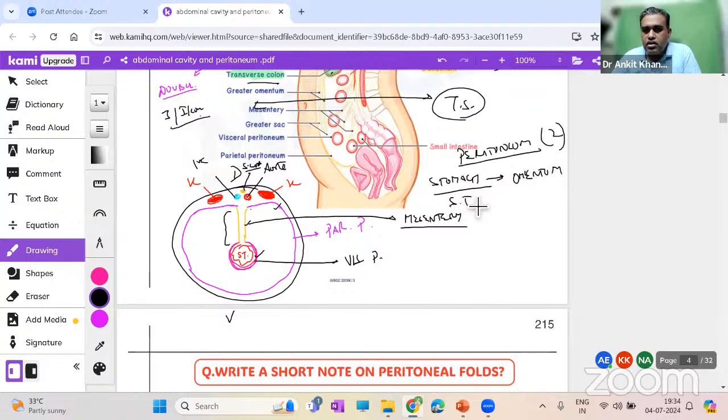If it is connecting the small intestine, we call it mesentery. If it is connecting the colon, we call it mesocolon. If it is going to the body wall, we call it ligament.